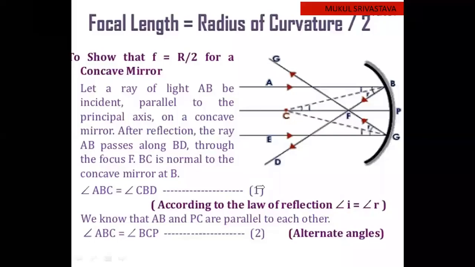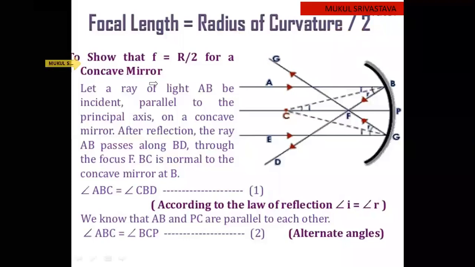Now in this slide we are going to derive the relation between the focal length and the radius of curvature. This is the relation: focal length, and this one is the radius of curvature by 2. Now to show that f equals R by 2 for a concave mirror, we have to find out a relation between the focal length and the radius of curvature. And the mirror we will use is a concave mirror.